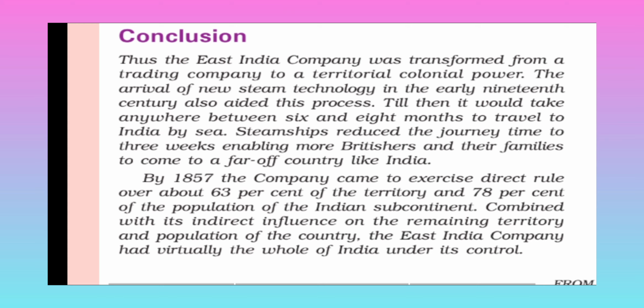Means most of India was under its control. 63% of the territory and 78% of the population was under British control by 1857. Okay, so we have seen the journey from where Britishers came to India as traders or merchants, and they established their power, and by 1857 they had conquered most of the places, 63% of territory and 78% of population.